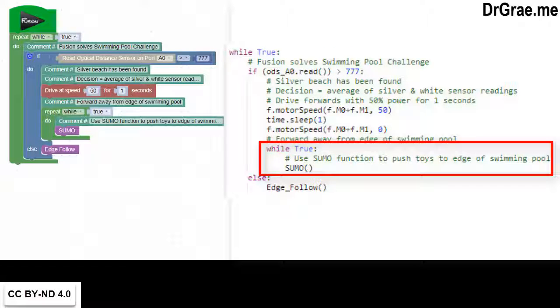Python then goes into a while true infinite loop where it calls our SUMO function continually. This will cause our Fusion robot to attempt to push toys to the edge of the swimming pool without stopping, until our Fusion robot either runs out of battery or we pick it up and stop the run.